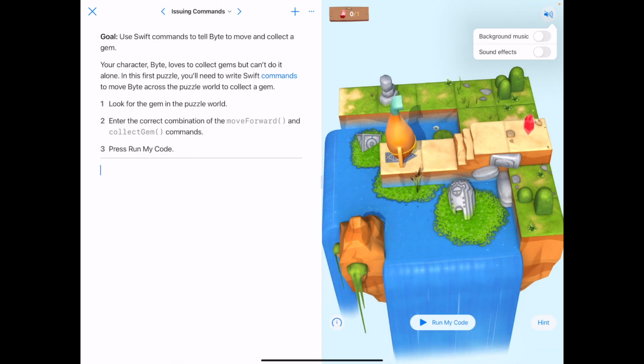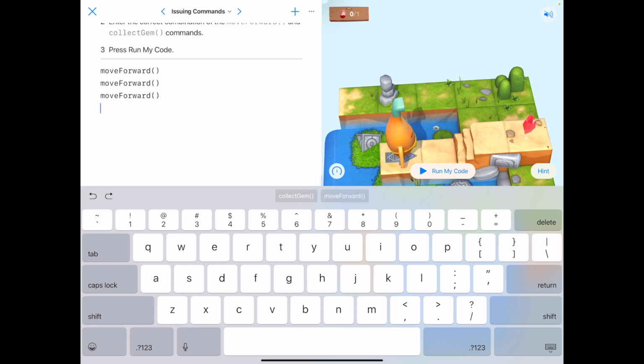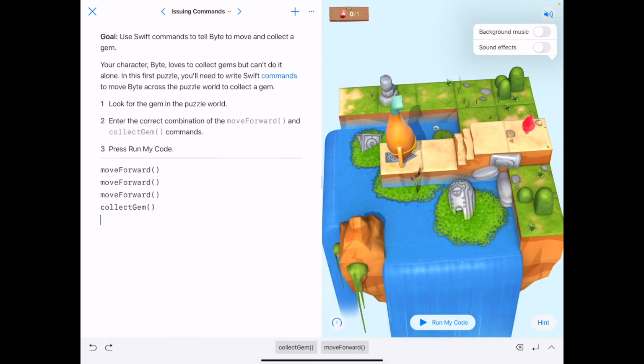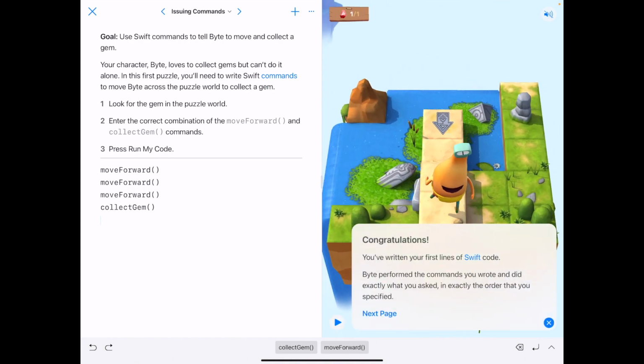So I'm going to tap to enter my code. If I double tap, it'll bring up my keyboard and my options here. So I'll say to move forward 3 times and collect a gem. And now I'm going to hit Run Code, and let's see it. Now he steps forward 3 times and collects the gem. So that worked great.